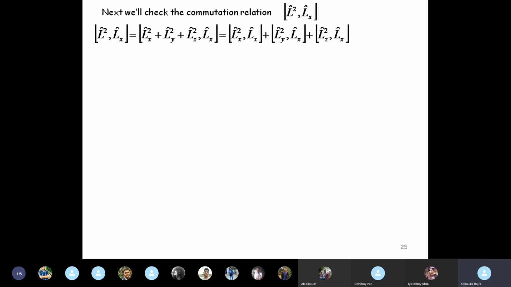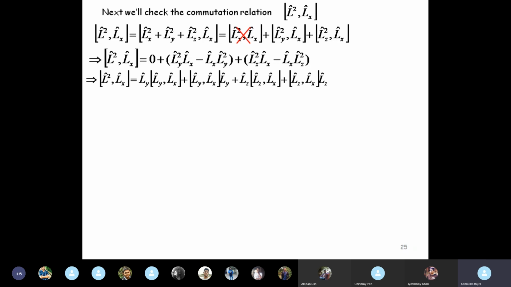And again, I've simply written it. You can check it by writing yourself. It is also given in the notes. So clearly, Lx square and Lx, this is the commutator of one operator with just the power of the same operator. So this will be 0 and the others stay on. If you elaborate, then you are left with an expression like this.